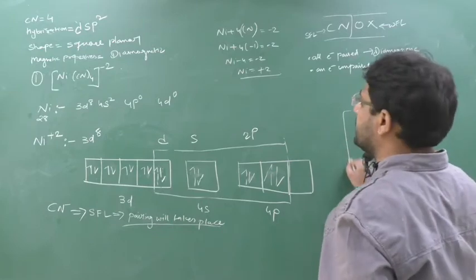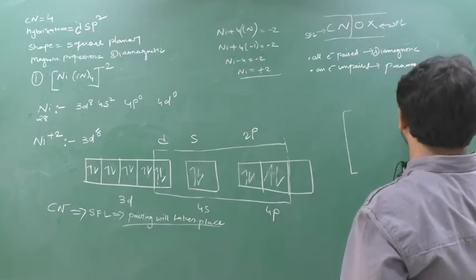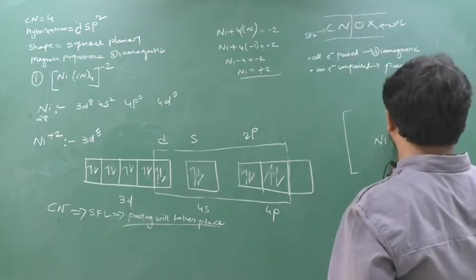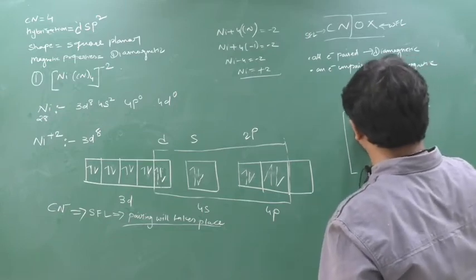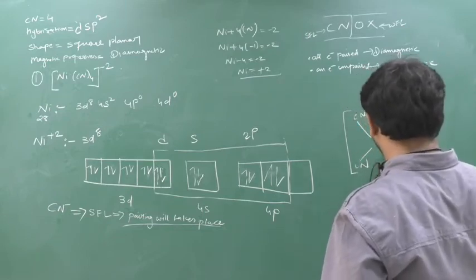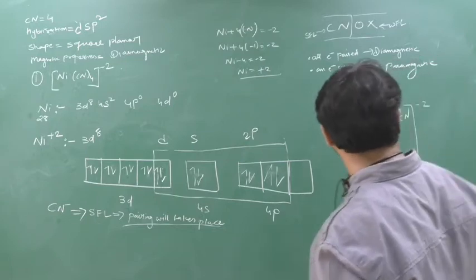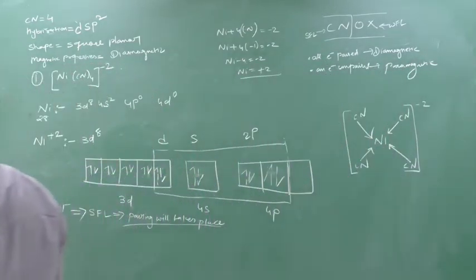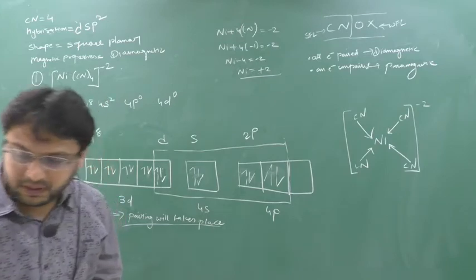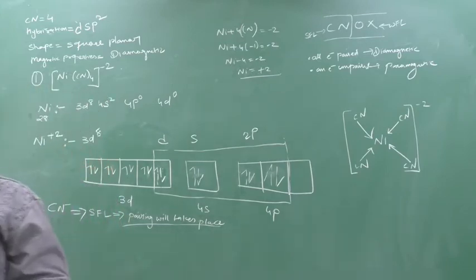Now see the square planar. So see, charge is -2. This is nickel here, here CN, here CN, here CN, here CN. So this is the shape, square planar. Are you getting my point? Understanding or not? It's simple. Still I will do nearly 4 to 5 questions. Tomorrow also I will do a number of questions. Not an issue. It's easy.